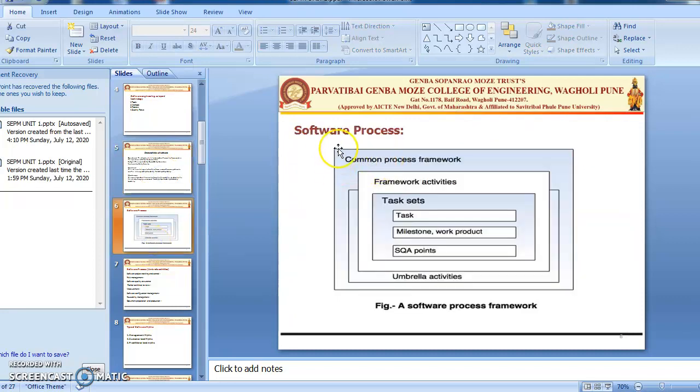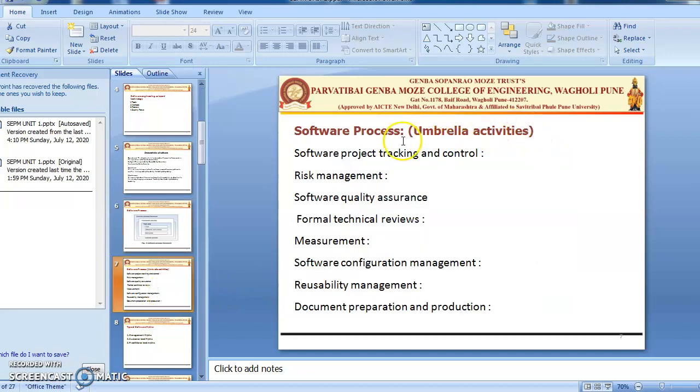Software process. So here is the diagram of the software process framework, which consists of the framework activities and task set. Task set consists of the different tasks, milestones, work products, or we can say the actual product, then SQA points, that are nothing but the software quality assurance points, and the umbrella activities. So starting with this framework, we'll go with the very basic thing, that is the umbrella activities. There are a number of umbrella activities in the software process.